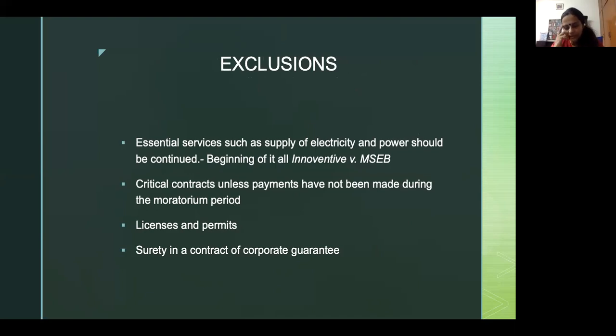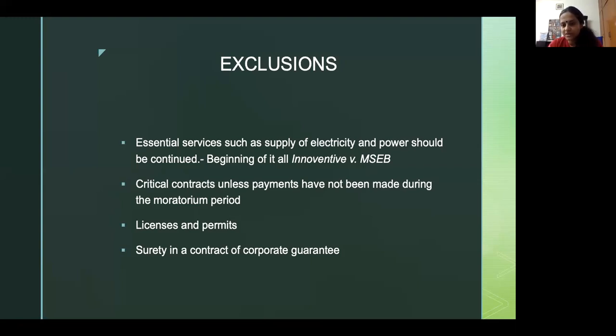Now, these exclusions, by exclusions I mean that the moratorium doesn't mean all of its services or the contracts that it was supposed to continue will stop. Essential services such as supply of electricity and power are supposed to continue. This is now part of the code, but when I joined the insolvency team initially and I was working on the code, this amendment did not exist.